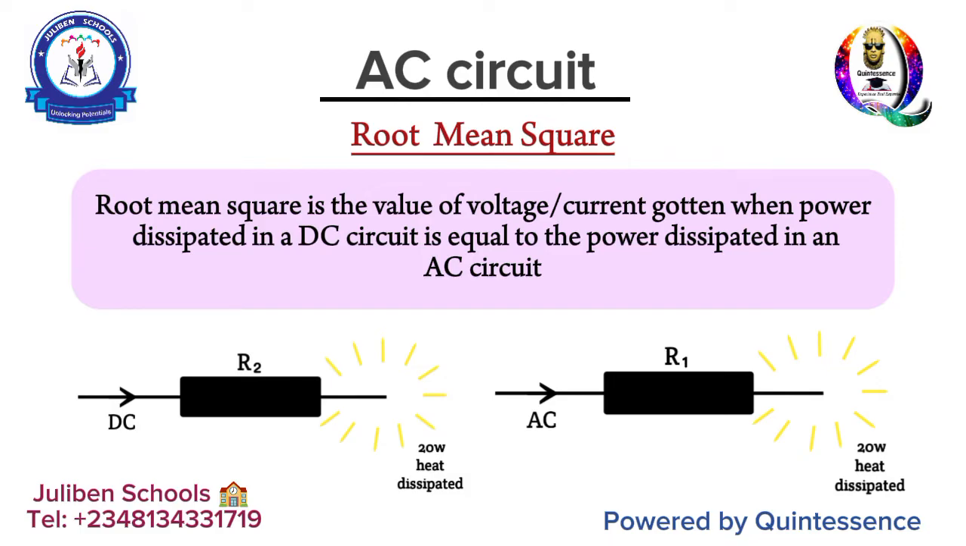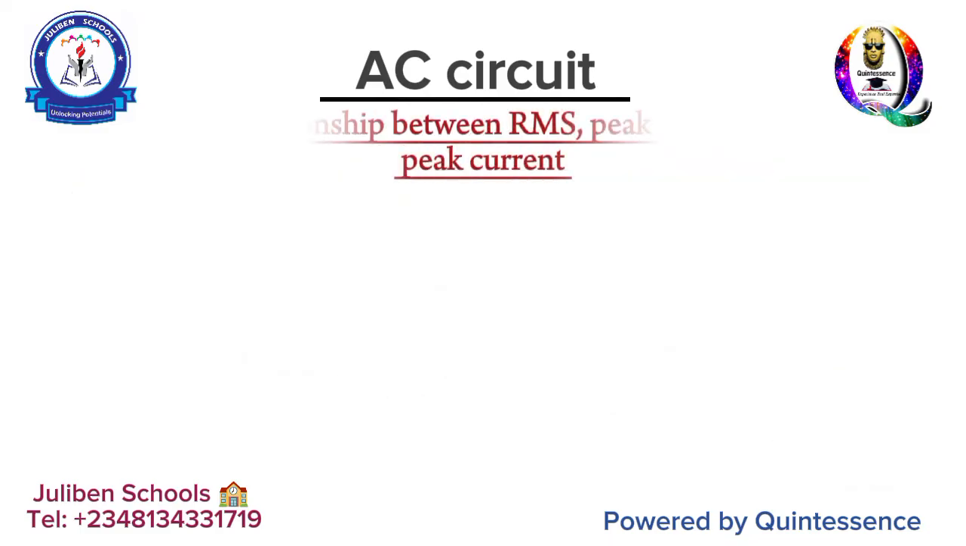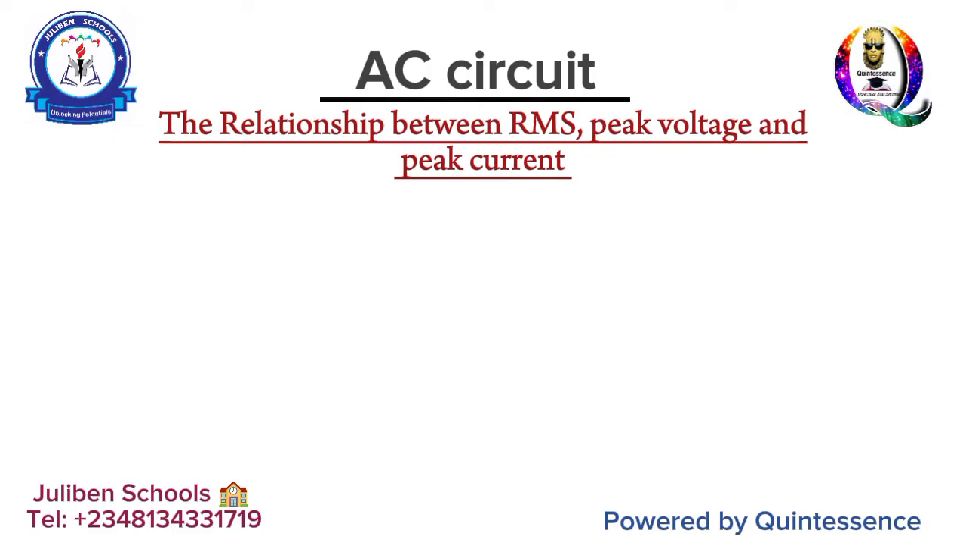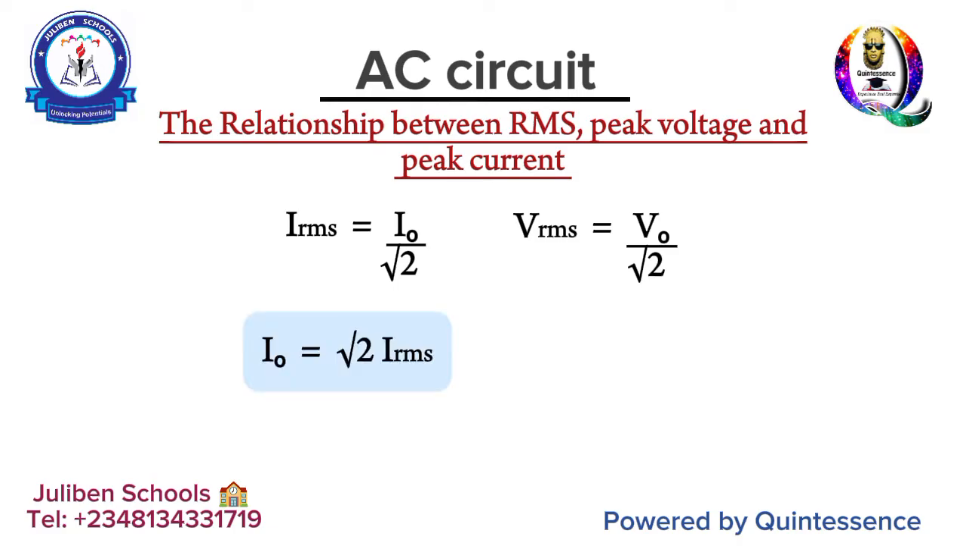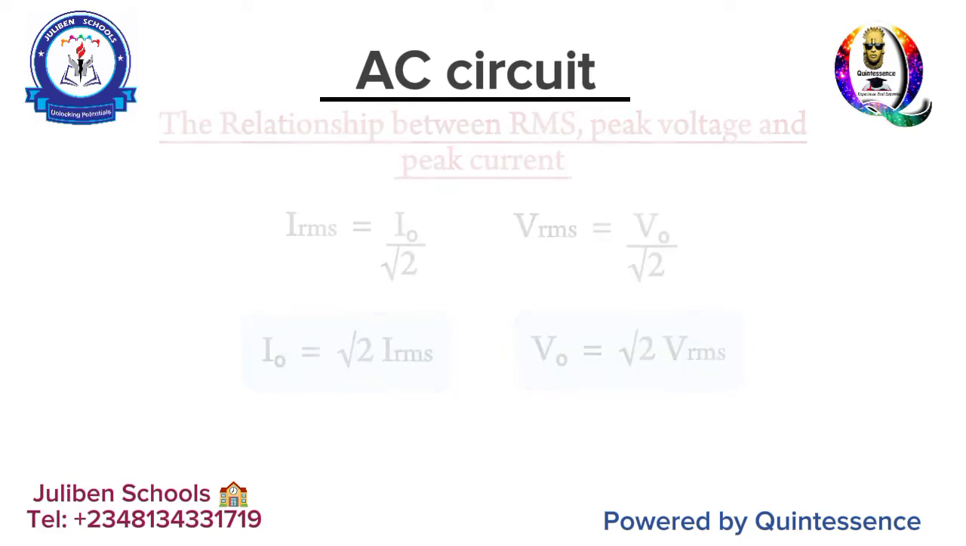So that takes us to the next parameter, which is the relationship between root mean square, peak voltage, and peak current, as the case may be. Now, it's important to know that I RMS is simply the peak current divided by root 2, and V RMS is the peak voltage divided by root 2. And if you're looking for the maximum or peak current, it is simply root 2 times I RMS, while V naught is simply root 2 times V RMS, as the case may be.